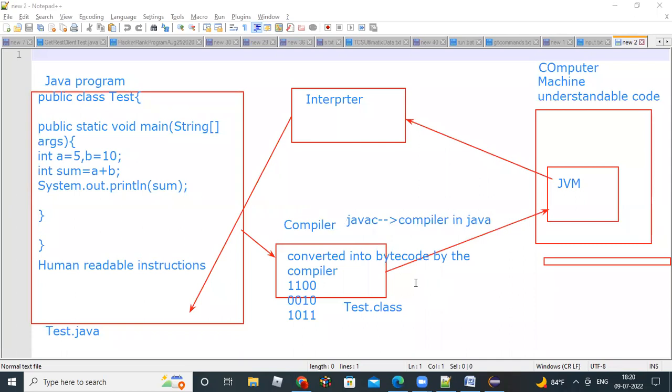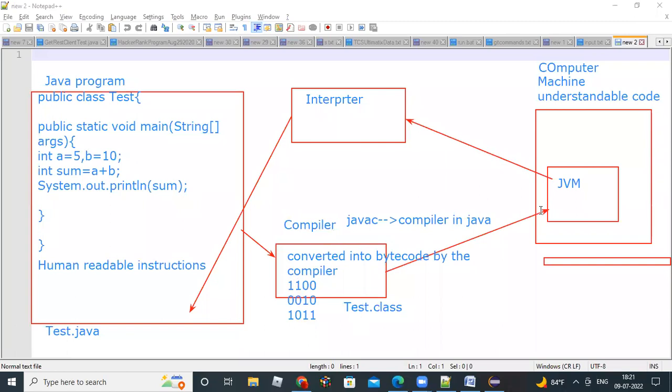So javac is the tool. This tool will convert the plain English code into this bytecode format. So who is doing this? The compiler will do that. So where is this bytecode stored? It will be stored in the .class file that is generated. It will generate the .class file automatically, and all this code will be converted into bytecode here.